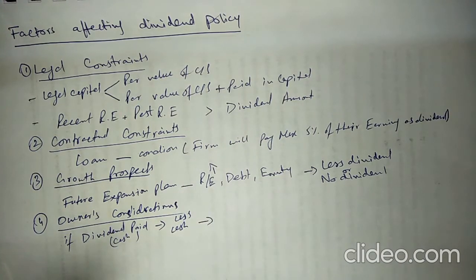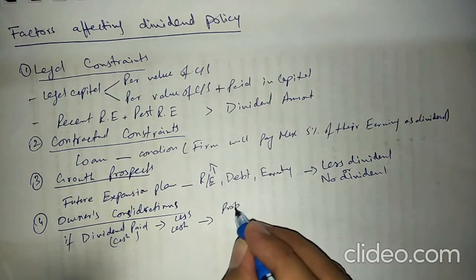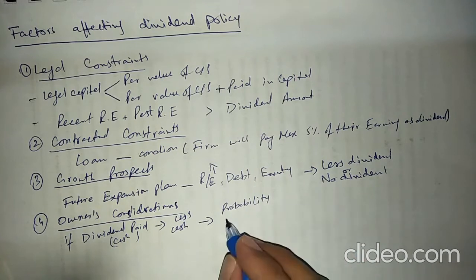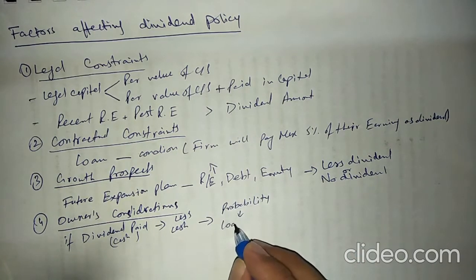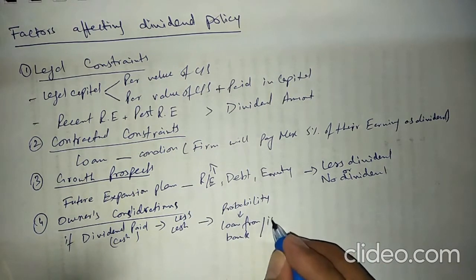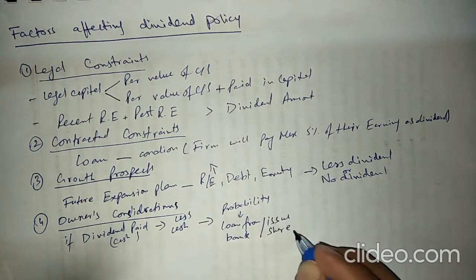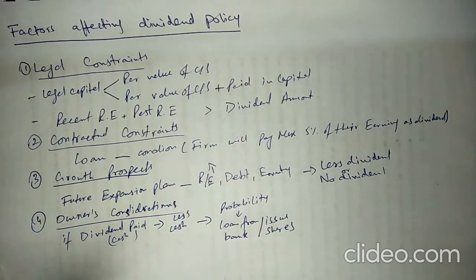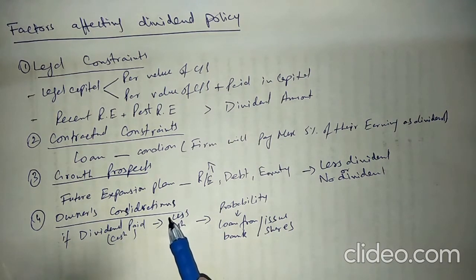when cash is reduced, in future there is a probability that the company will have to take a loan from the bank or issue shares in case of a big need of cash. So one of the main considerations is that if they pay dividend, their cash amount will definitely decrease, because they transfer some of their cash profits to the shareholders in the form of dividend, and their cash amount will be decreased in the financial statements.